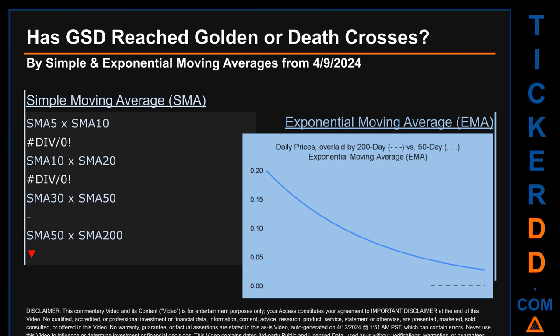Has GSD price reached golden or death crosses? Golden cross and death cross are basic signals that compare average prices across two specified trade day ranges, a short-term versus a long-term range.